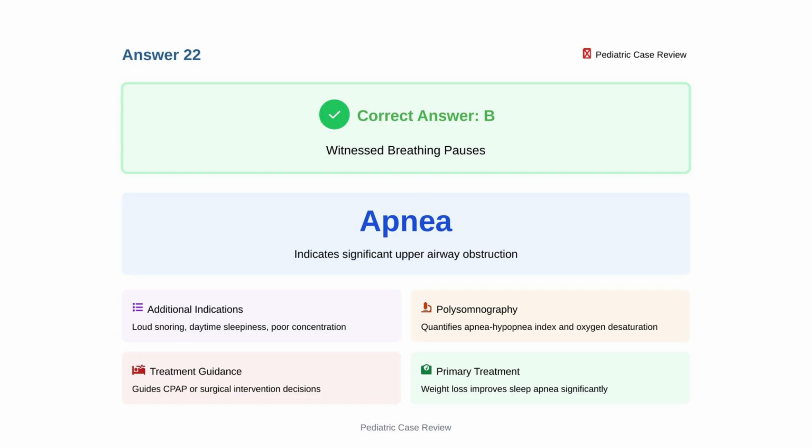Apneic episodes indicate significant upper airway obstruction. Also consider polysomnography for loud habitual snoring, excessive daytime sleepiness, morning headaches, or poor school concentration. Sleep studies quantify apnea-hypopnea index severity and oxygen desaturation, guiding treatment decisions including continuous positive airway pressure or surgical intervention.